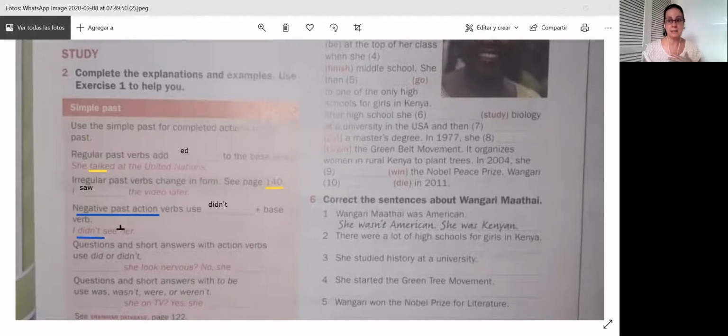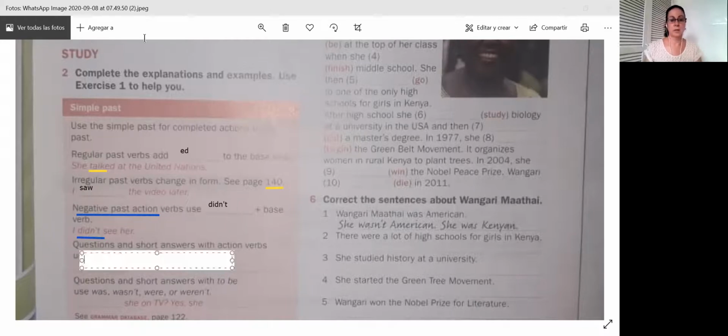I didn't see her. For questions and short answers with action verbs, we use did or didn't. In the questions, you don't start a question with didn't. You start with did. So here we write did.